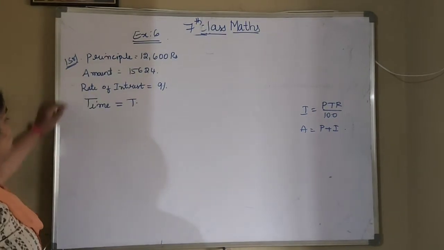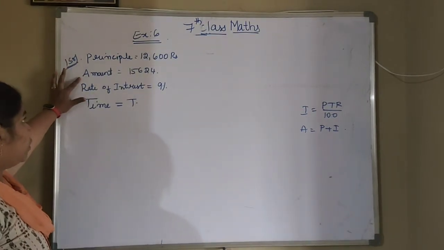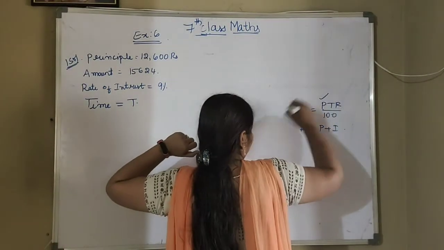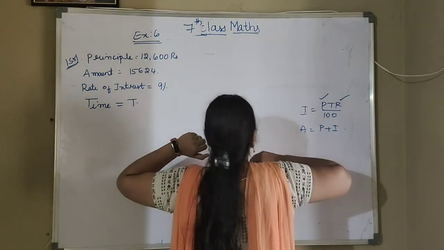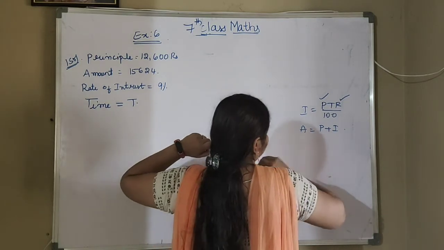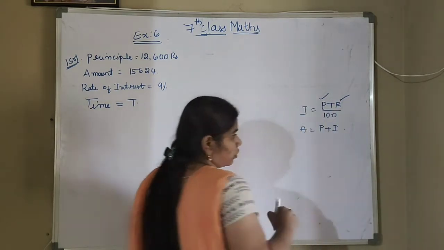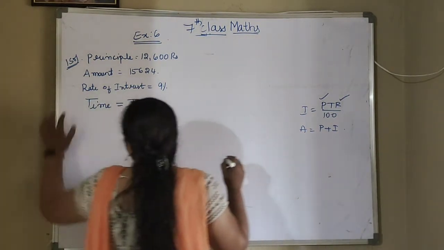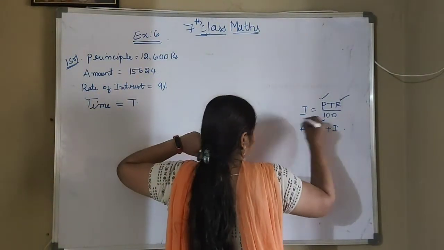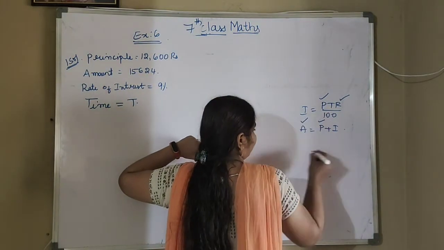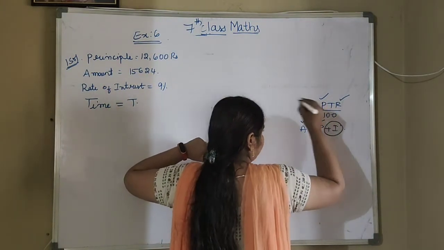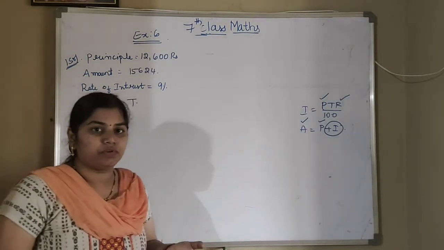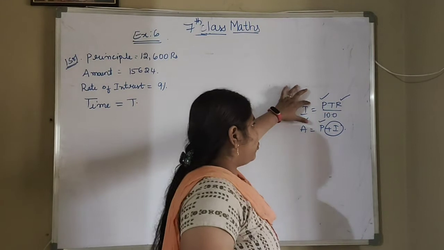Principal is given, amount is given, rate of interest is given. We have to find the interest value first, that is, how much extra amount they are paying. So how do we find the T value?